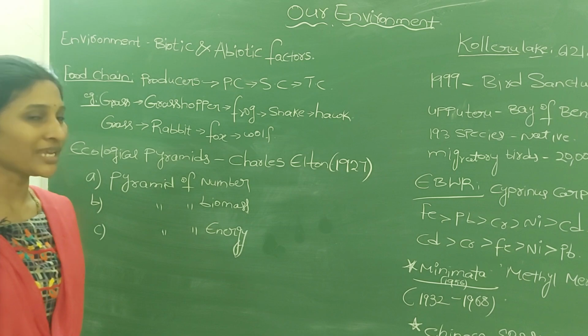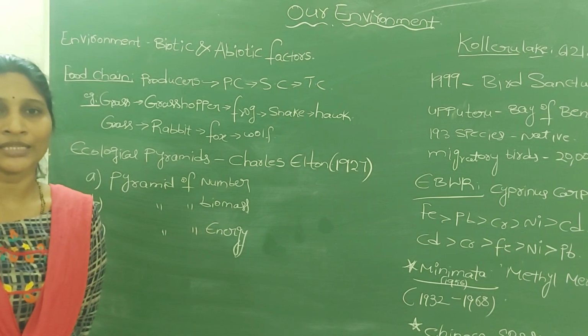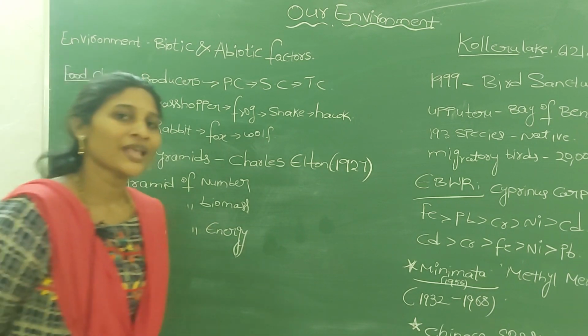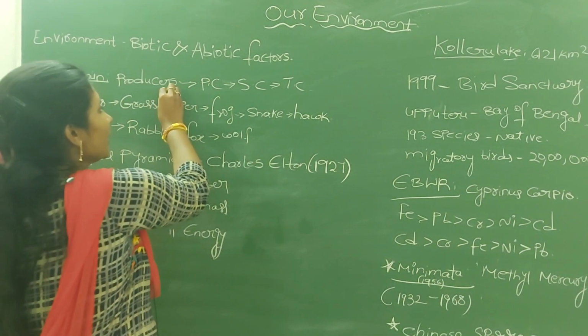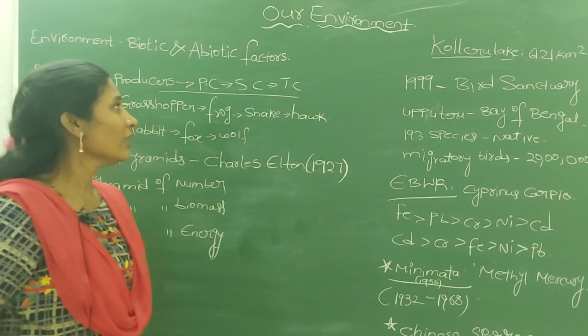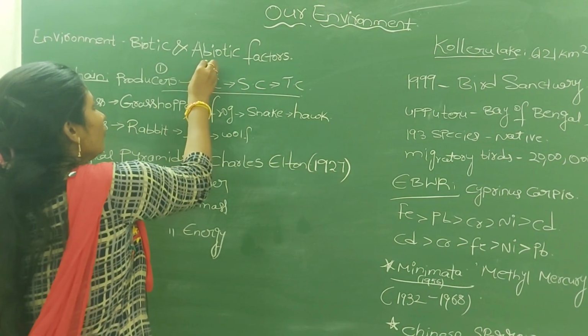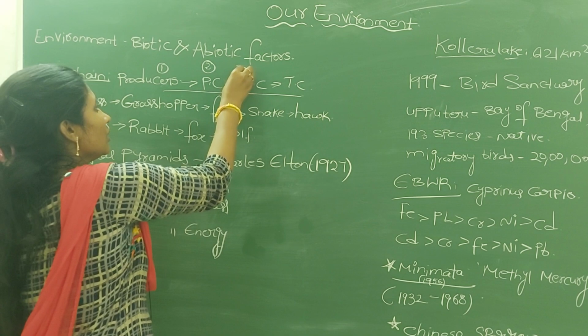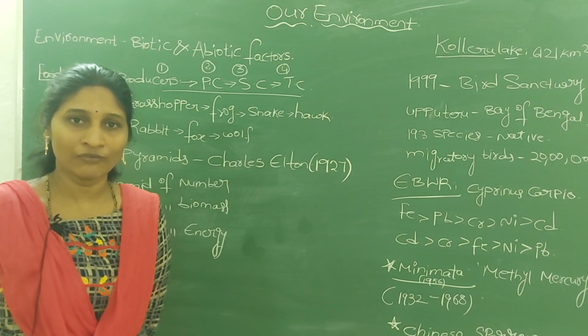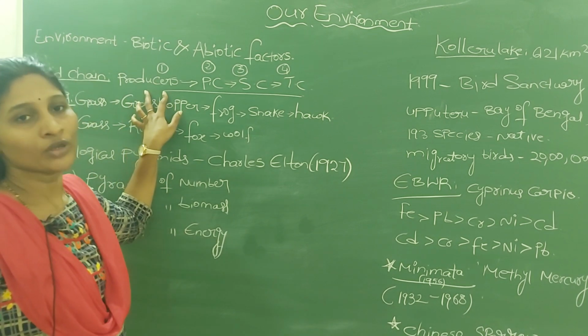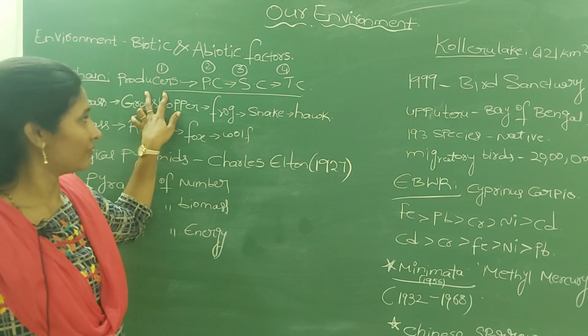In any ecosystem, either a forest ecosystem or desert ecosystem, a food chain basically shows 4 levels. How many levels? 4 levels. So in any ecosystem, the food chain mainly contains 4 stages or 4 levels. Each level we call one trophic level.